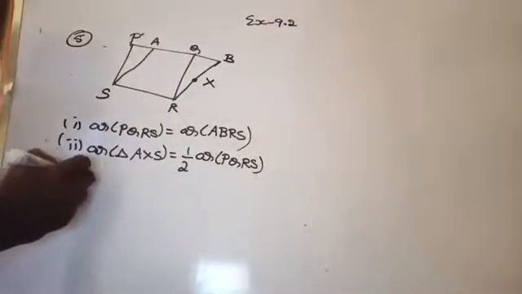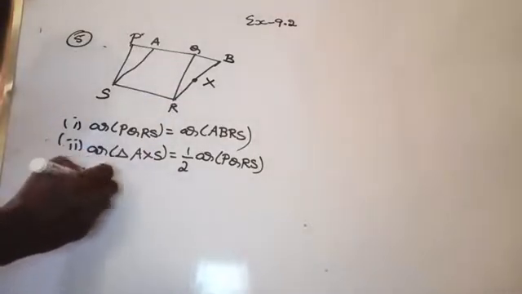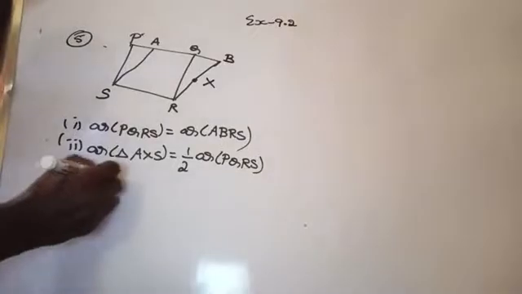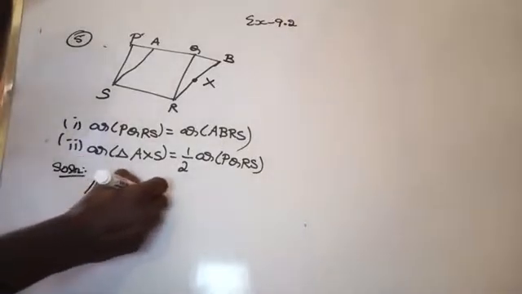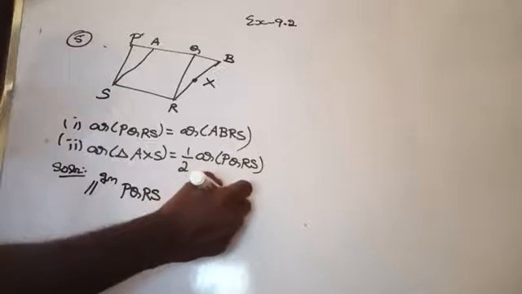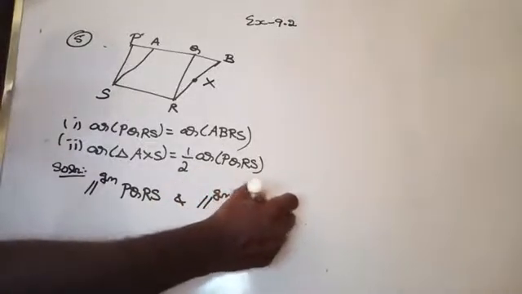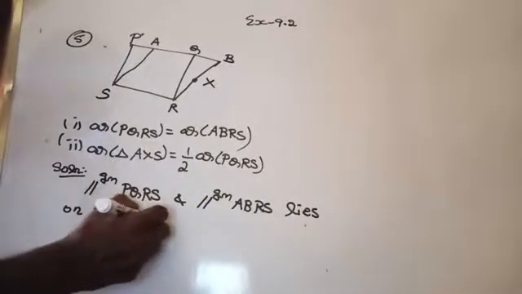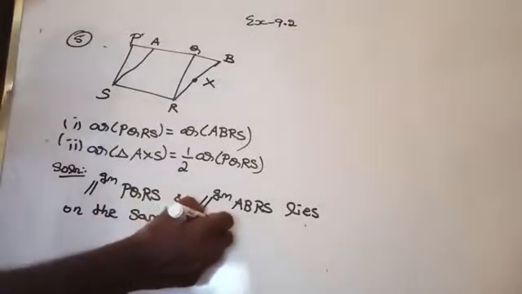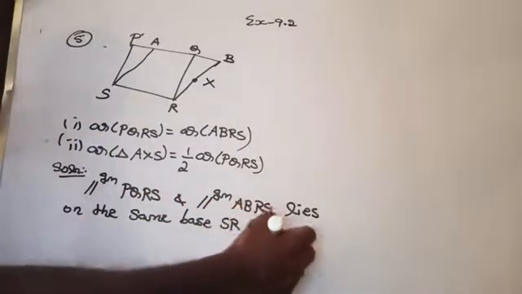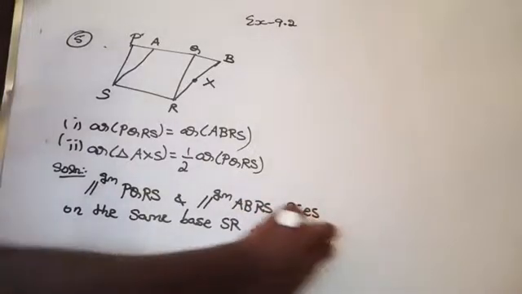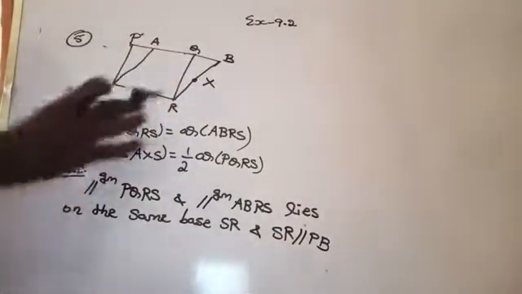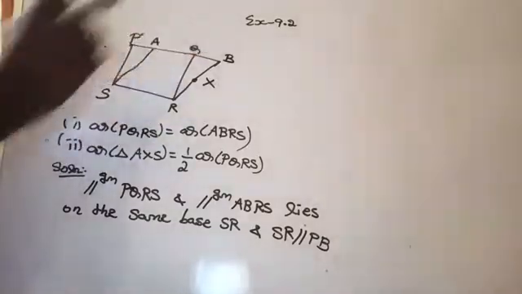Now the solution for the first part. Parallelogram PQRS and parallelogram ABRS lie on the same base SR, and SR is parallel to PB.